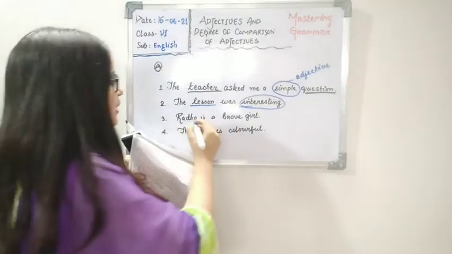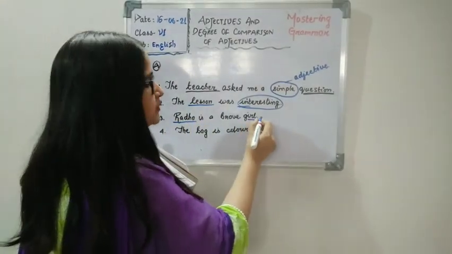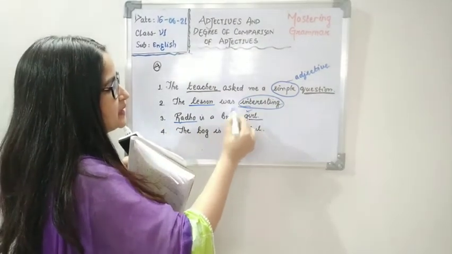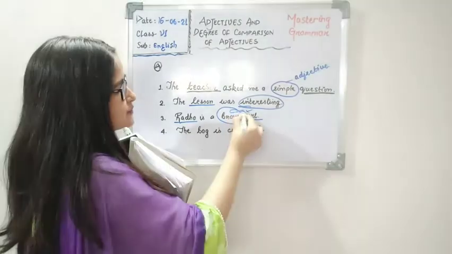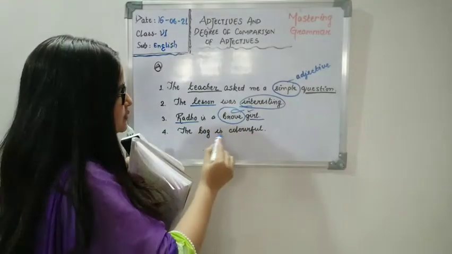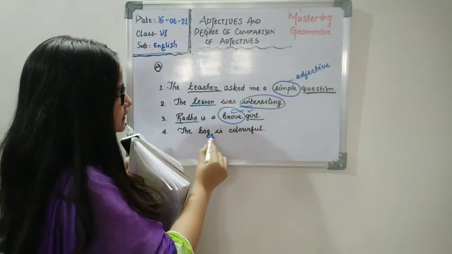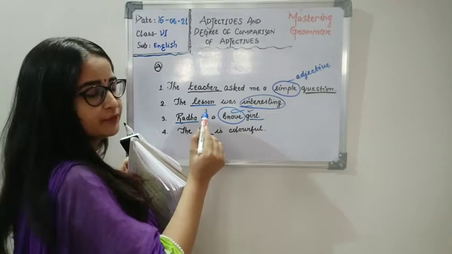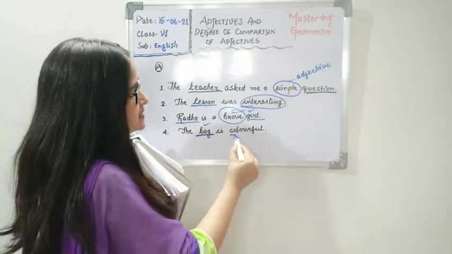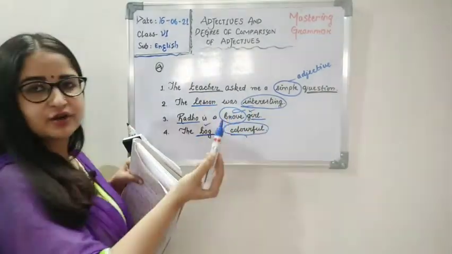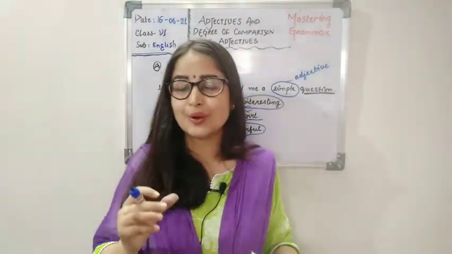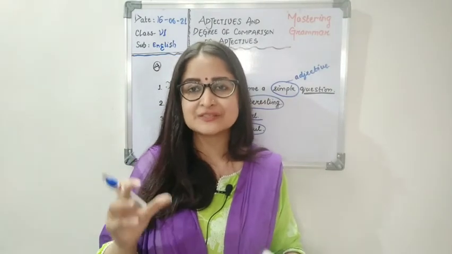Radha is a brave girl. Now here we see Radha and girl both are used for the same person, and girl is the noun here which is being described by the word brave. So what kind of girl is Radha? Radha is a brave girl. Now see, the bag is colorful. So here the noun we have is bag. What is being said about the bag, about the noun? That it is colorful. So what is the quality of the bag? That it is colorful.